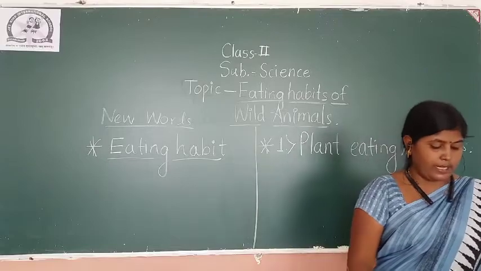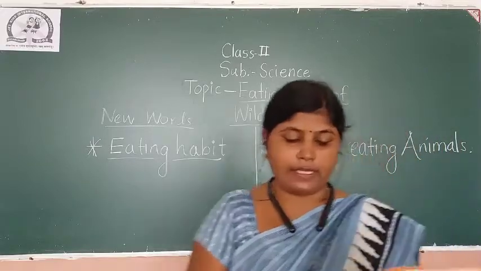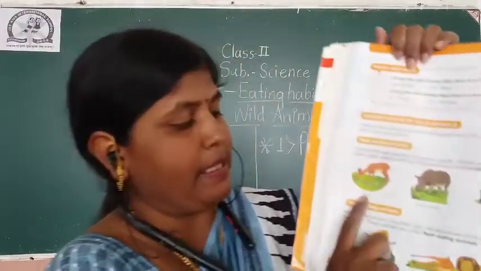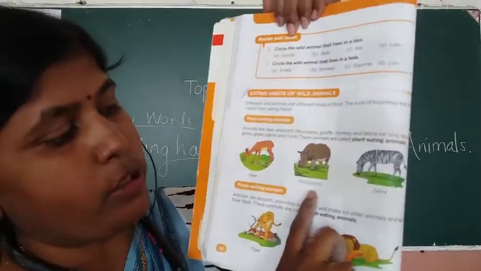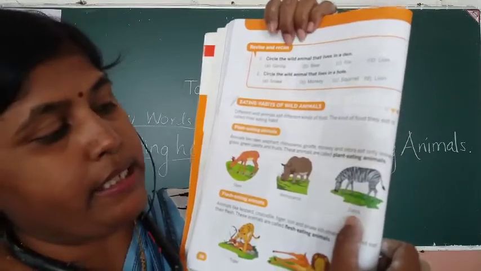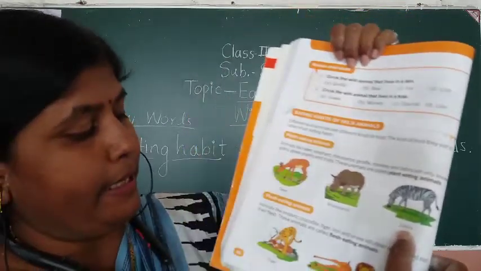See, the pictures are there. A few examples are there. They have given us the pictures. For example, see deer, it is a plant-eating animal. Rhinoceros, it is also a plant-eating animal. And zebra, this is also a plant-eating animal.